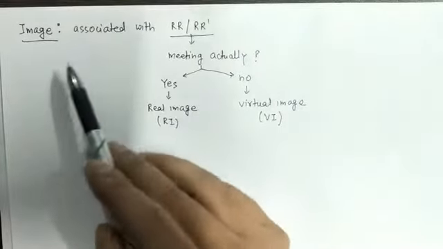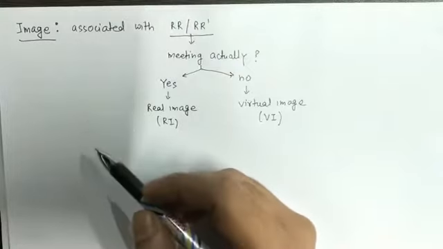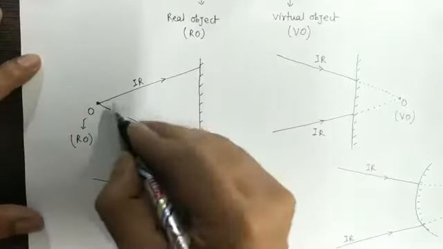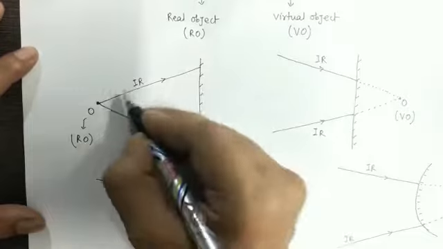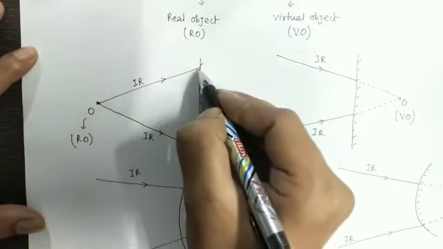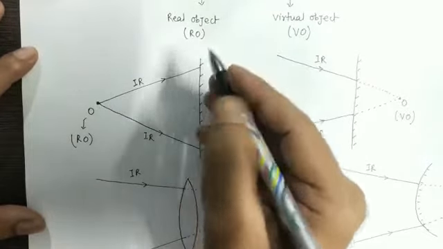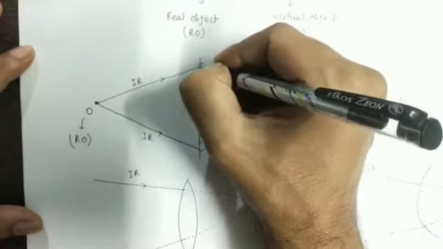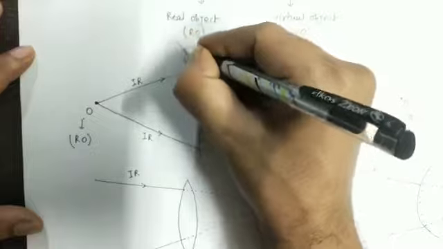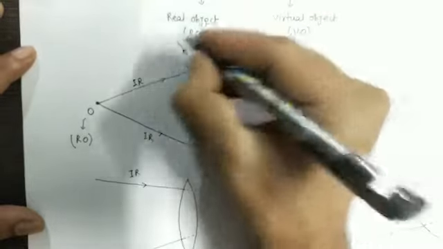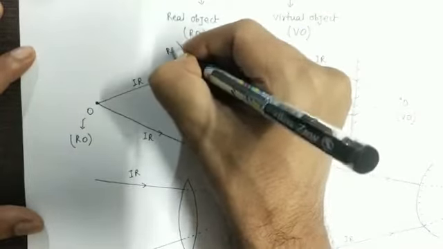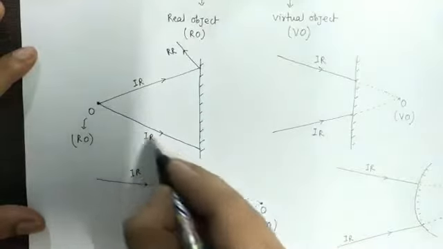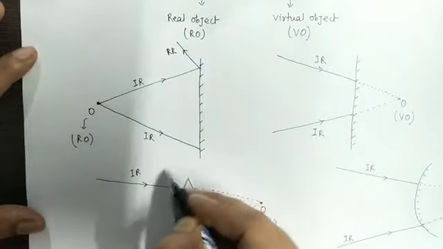Now try to understand image formation with the help of previous examples. In the first example, this is the incident ray. After this, what will happen? The phenomenon of reflection will take place, so it will reflect. So this is the reflected ray, and similarly this ray will reflect.